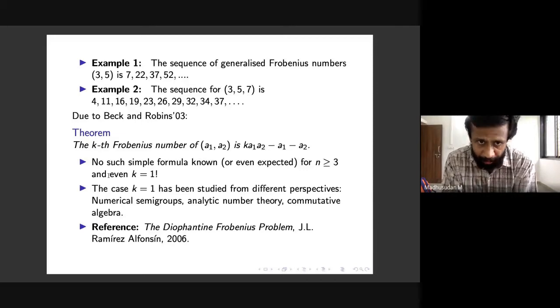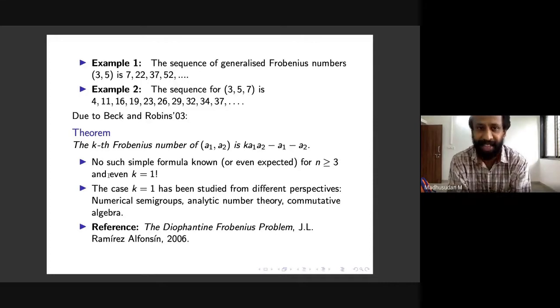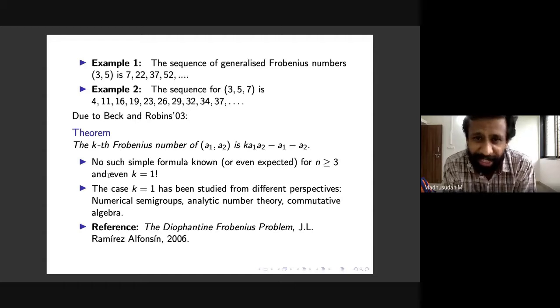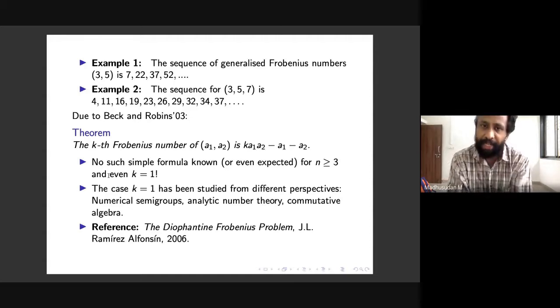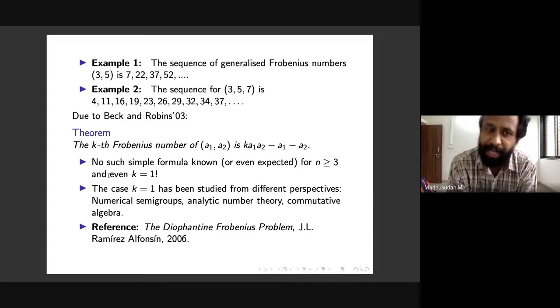Sorry, and then a slightly more complicated example is the second example, which is the sequence 3, 5, 7. And there we claim that the first Frobenius number is 4. So as you might see, 4 cannot be written as a non-negative integral combination of these. And 4 onwards, everything can be written. That's the claim. And the second Frobenius number is 11 and so on. So these are a couple of quick examples.